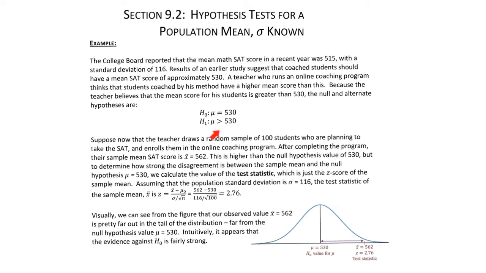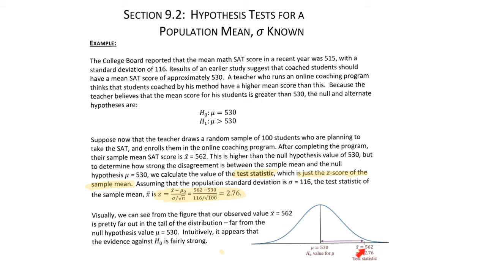Now we will find the test statistic. So z equals x bar minus the null hypothesis value, divided by sigma over square root of n. Here the test statistic is just the z score of the sample mean. We found the z score as 2.76. So mu is here at 530, x bar is 562, which is greater than 530, that's why it is on the right side, and the z score is 2.76.